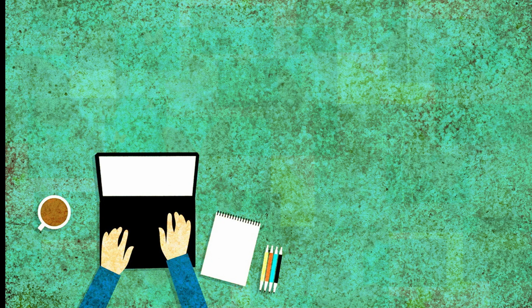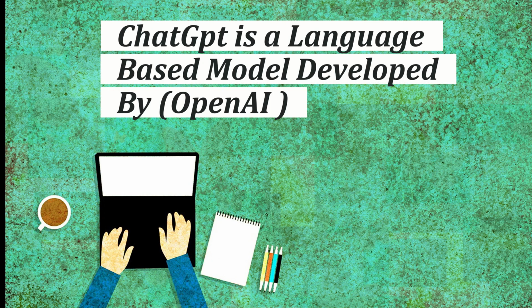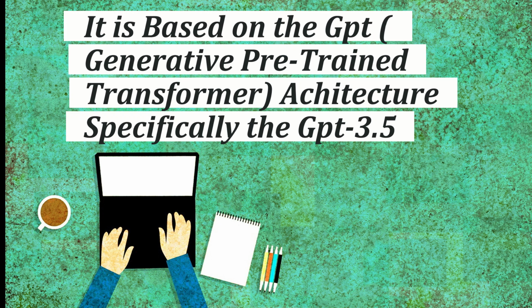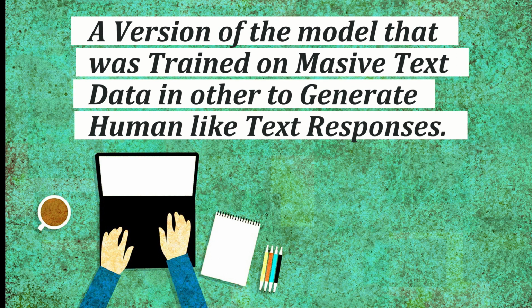Alright? So, in simpler terms, ChatGPT is a language model developed by OpenAI. Okay? It is based on the GPT architecture, which is the generative pre-trained transformer architecture, specifically GPT 3.5, which is a version of the model that was trained on a massive amount of text data in order to generate human-like text responses. Wow, that's wonderful, guys.